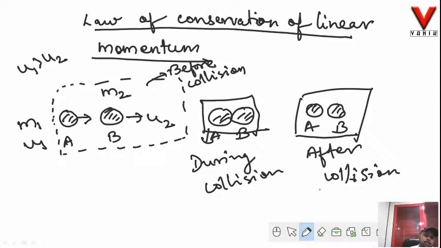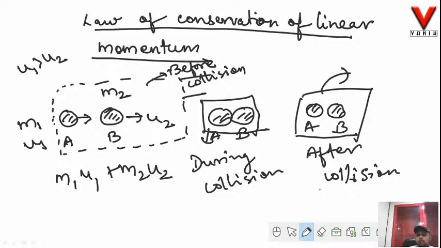What is the total momentum of this system before collision? Before collision, the total momentum of this system is momentum of A plus momentum of B. The momentum of A is m1 u1 plus the momentum of B, m2 u2. So the total momentum of the system is m1 u1 plus m2 u2.